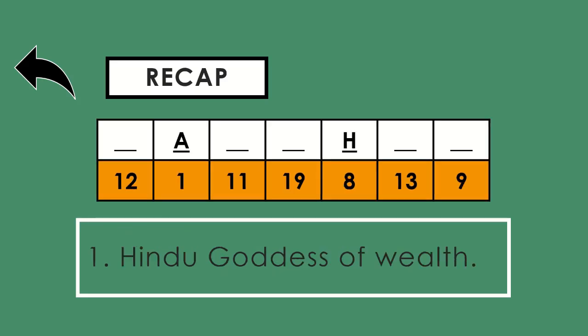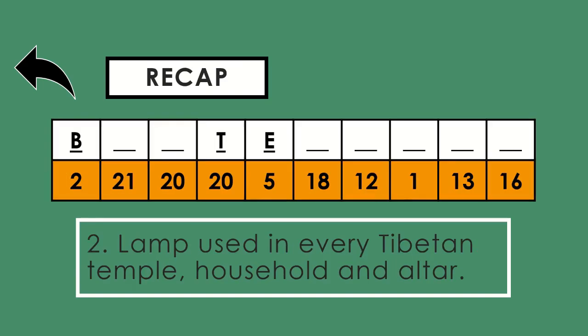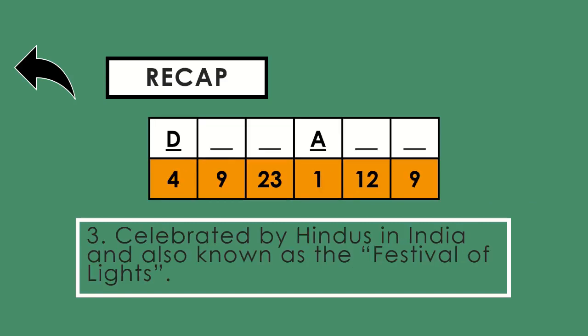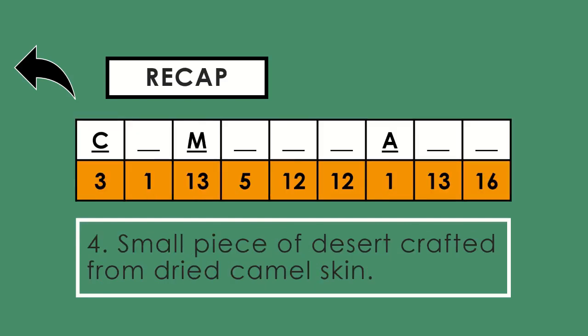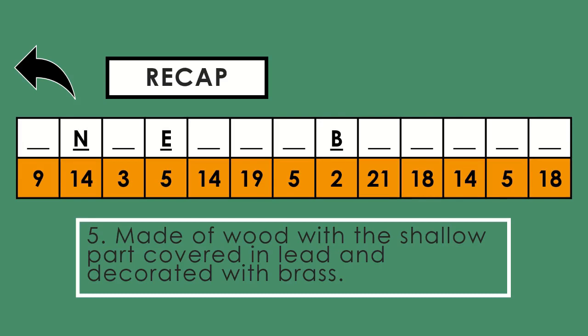Let's check your answer. The answer for number 1 is? That is correct. That is Lakshmi. For number 2, the answer is? That is correct. That is a butter lamp. For number 3, the answer is? You're right. That is Diwali. For number 4, the answer is? Camel lamp. And for our last item, the answer is? That is correct. That is incense burner.